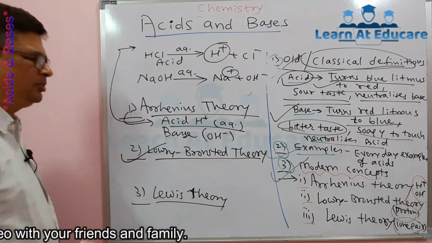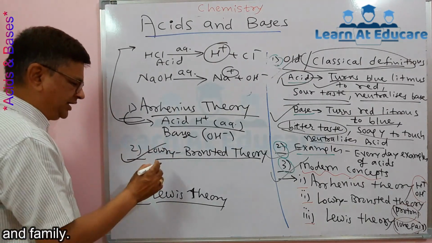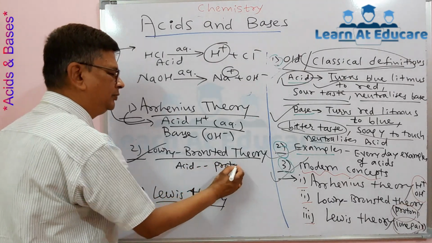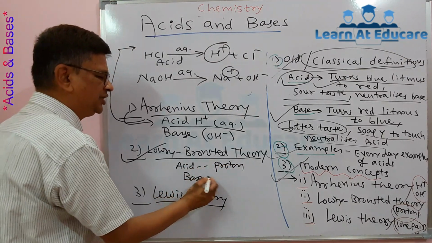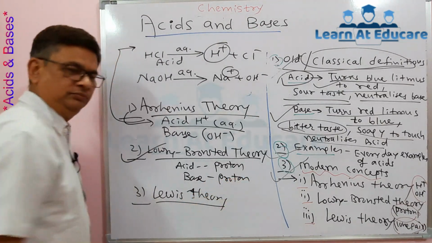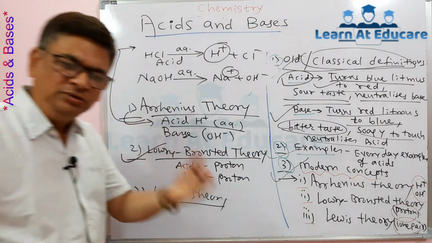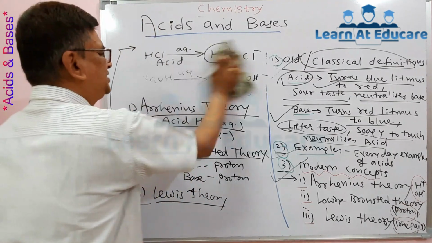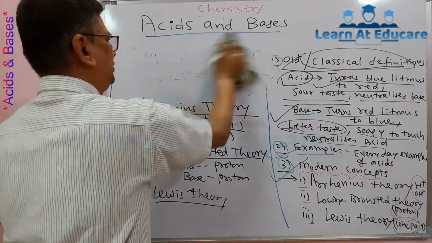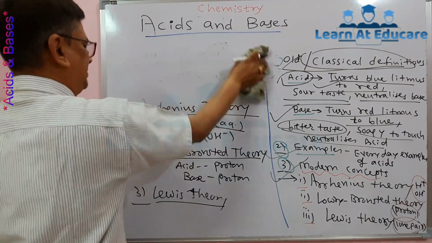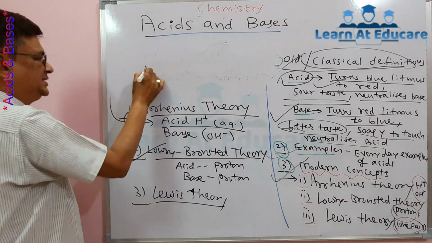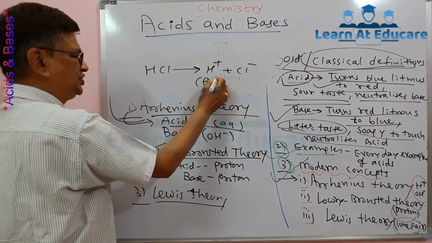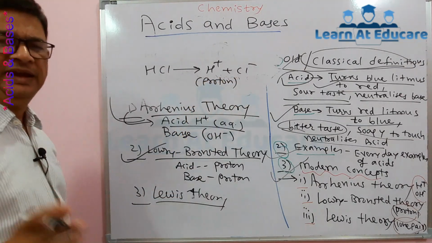Now we deal with Lowry-Bronsted theory. According to Lowry-Bronsted theory, an acid is any substance which can donate a proton, and a base is any substance which can gain a proton. To donate a proton is acid. To accept or gain a proton is base. Now see the example of Lowry-Bronsted acid base. HCl can donate proton H plus, so according to Lowry-Bronsted theory it is an acid.